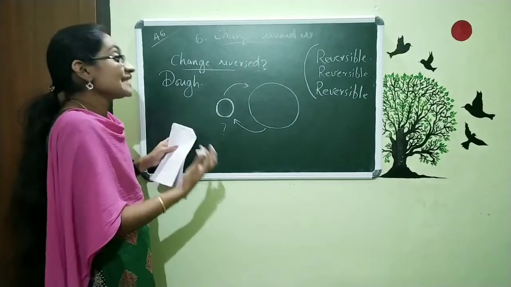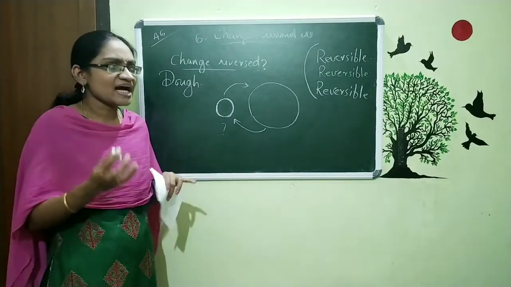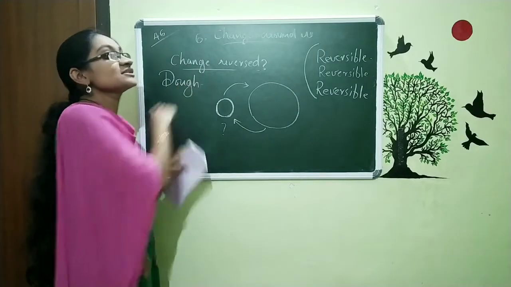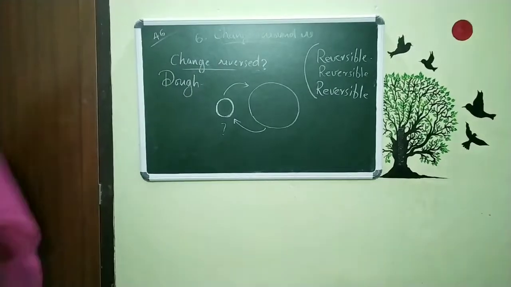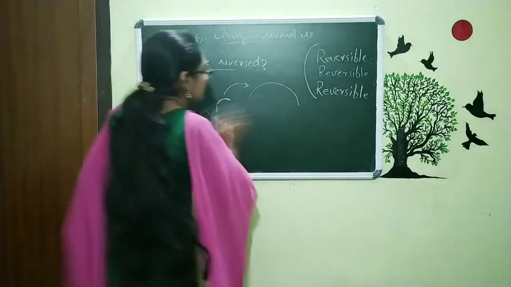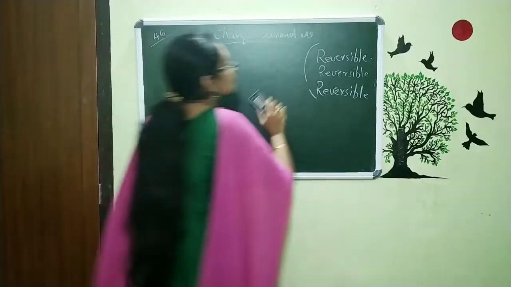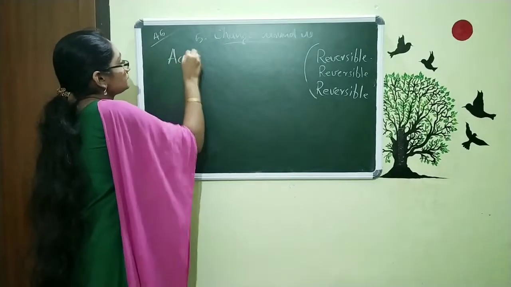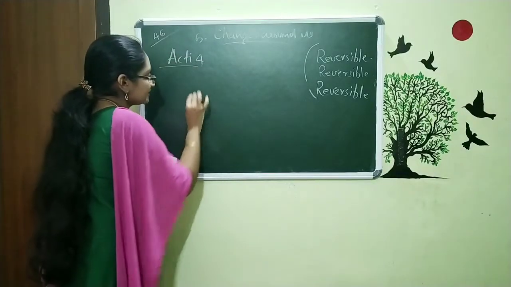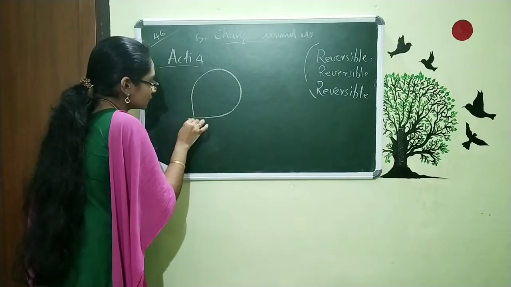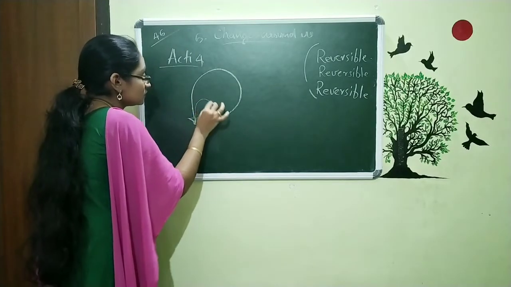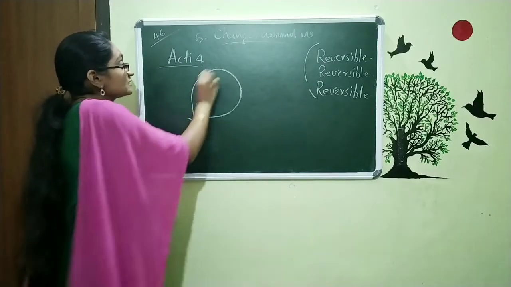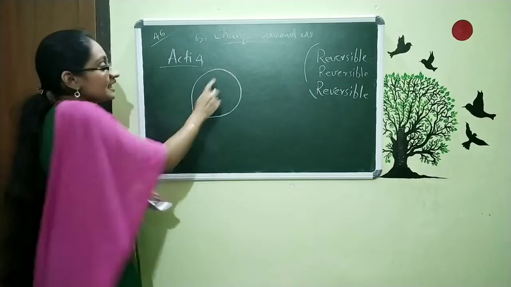Now with the same set of things I am going to do another type of change. And again we are checking, is it possible to reverse it or not. So again we are taking the balloon. That is activity number 4. I am taking the air-filled balloon. At first our balloon was like this, not filled with air. And when I fill the air, our balloon is expanded and looks like this.